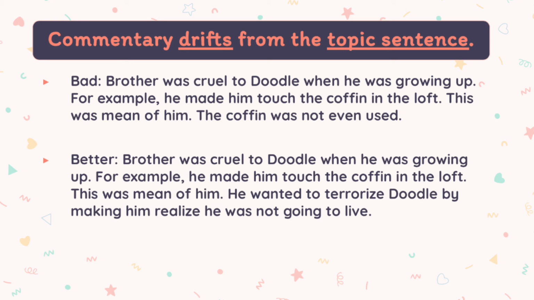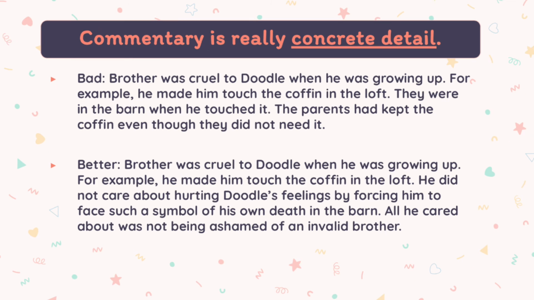I mean, it says that he made him touch the coffin, but our commentary should be about why it was cruel of him to do that, not about the coffin not being used. So this commentary drifts away from the topic sentence of him being cruel. Instead, we can make a connection, like he wanted to terrorize Doodle by making him realize he was not going to live. That's more on topic.